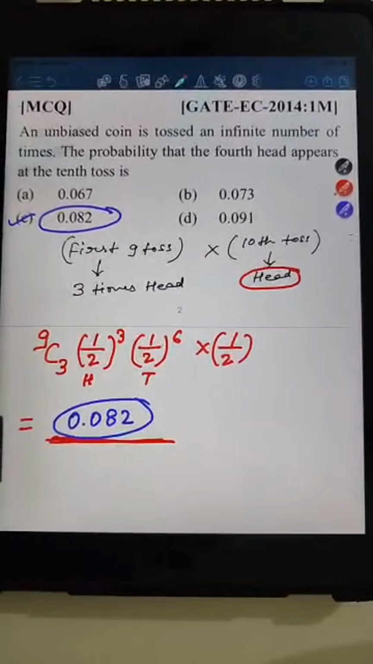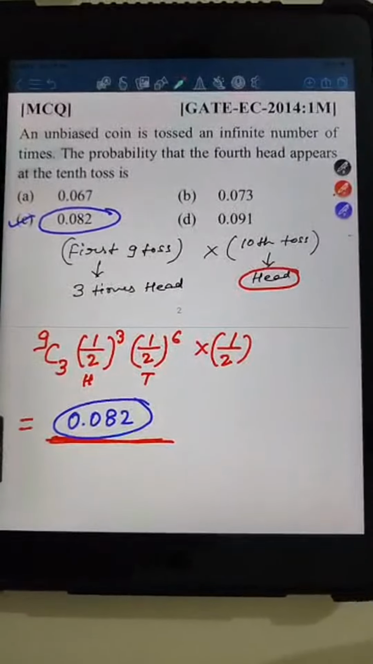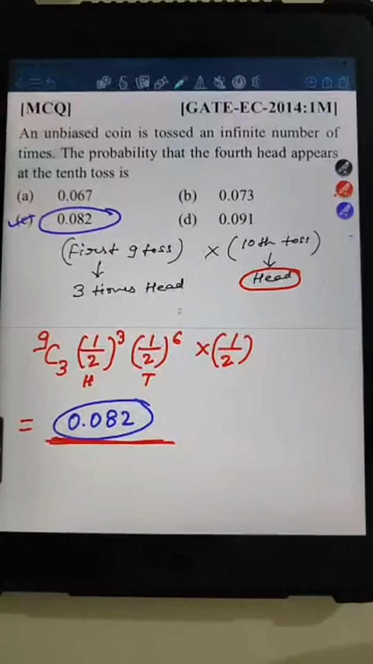Anyone else who wants me to repeat this question, or have you all understood this question very well?